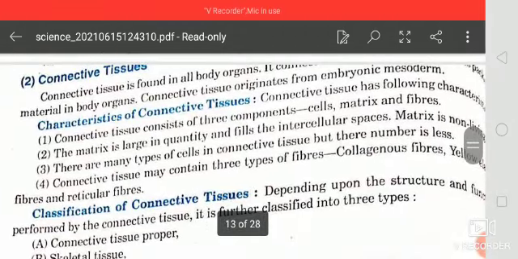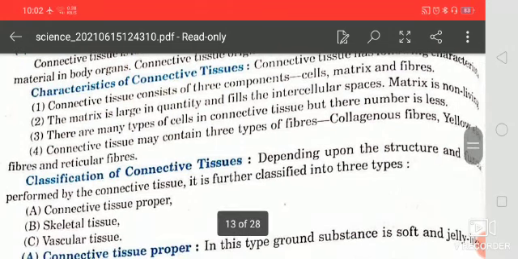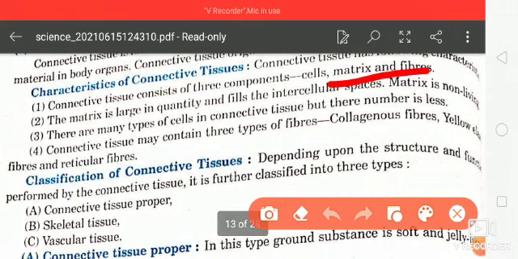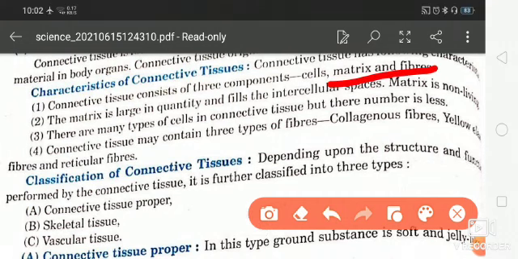So the second is connective tissue. This tissue consists of three components: cells, matrix and fibers. The matrix is large in quantity and fills the intercellular spaces, and the matrix is non-living. This is very important.